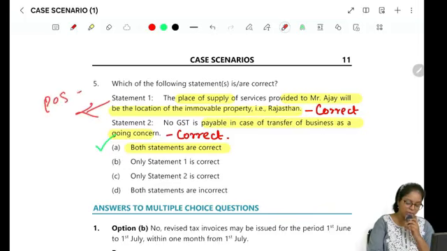Place of supply of immovable property, we have already read. It will be the location of immovable property. So yes, this statement is correct. Next is, no GST is payable on transfer of business as a going concern.